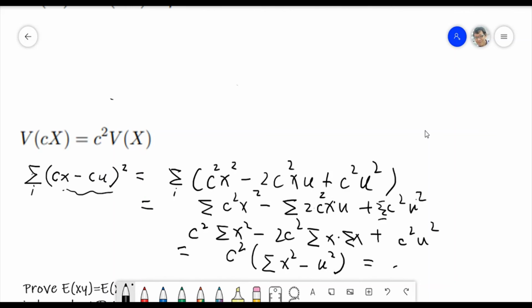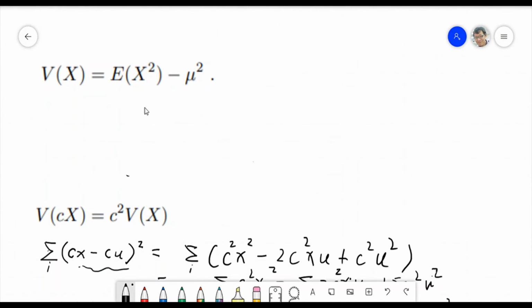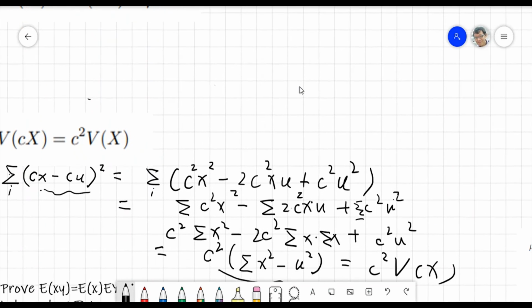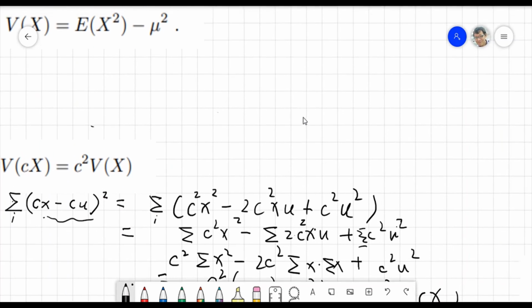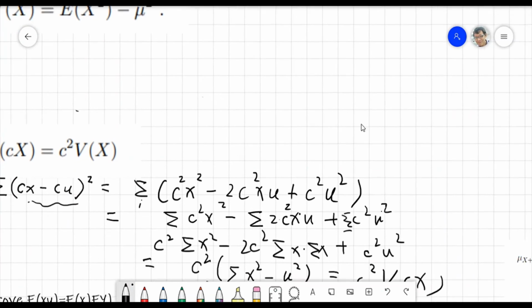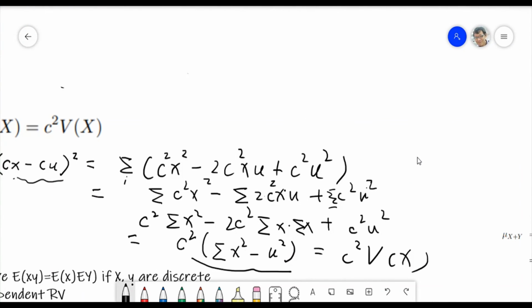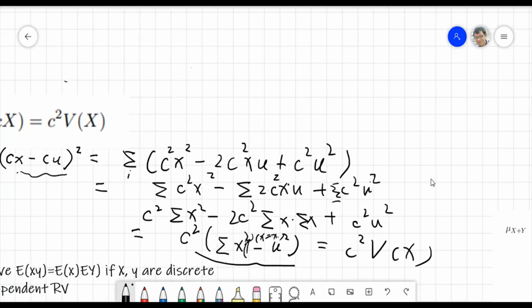And this is C squared V(X). Why? I said I will use this one. Am I right? Expectation of X squared. Of course, I did not write it in full. I can just write it as P, X equals xi, right? But anyway, just make it simple.